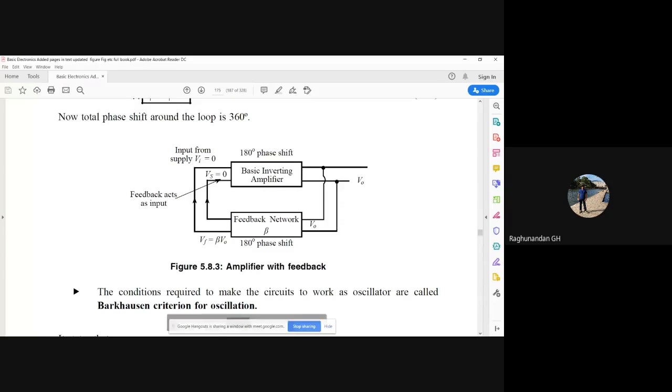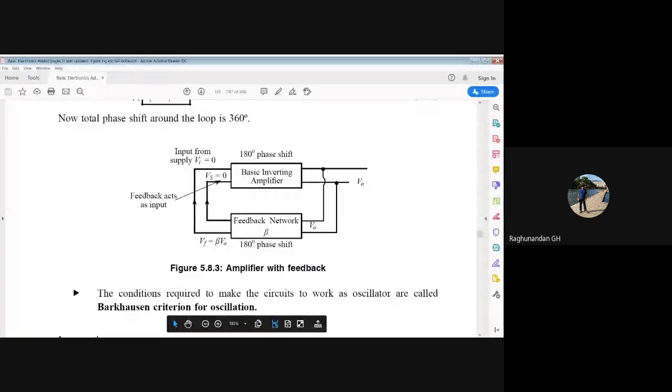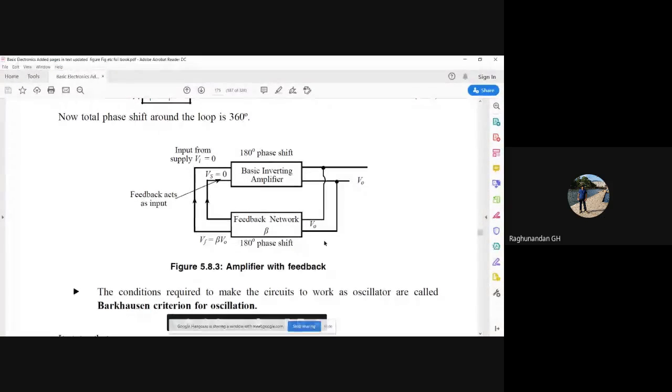Why we want the 360 degree phase shift in this case is, I have already told, for CE configuration, whenever we are using common emitter configuration, the output and input will have a phase shift of 180 degree. So that means it will be just the inverted form.